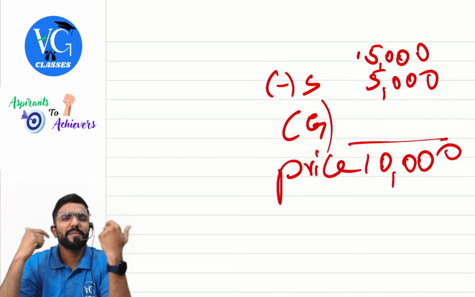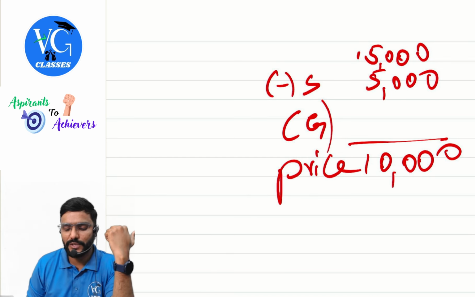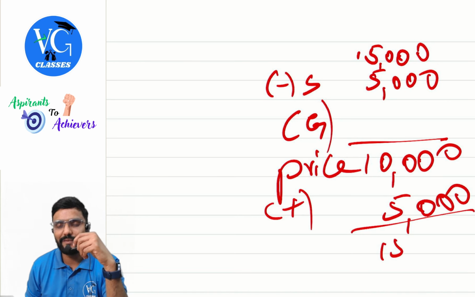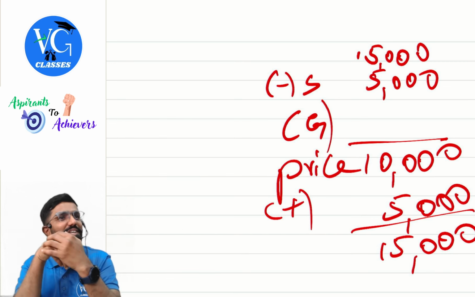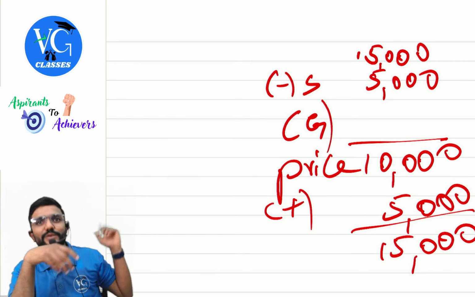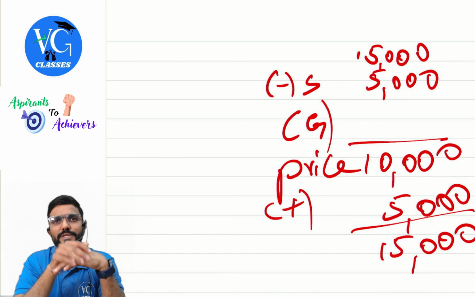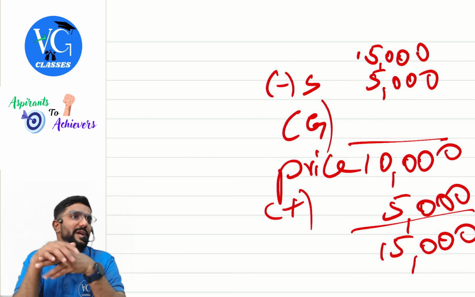Sir, what if the subsidy is given by any other person, like a charitable institution, some foundation or anything? Should I add 5,000 for this? Yes, I have to add it back. What would be the value of supply? 15,000, because ultimately what I got is 15,000. 10,000 is from the customer, 5,000 is from the foundation, or any charitable organization. Is that clear? So they have used the word subsidy linked to the price.